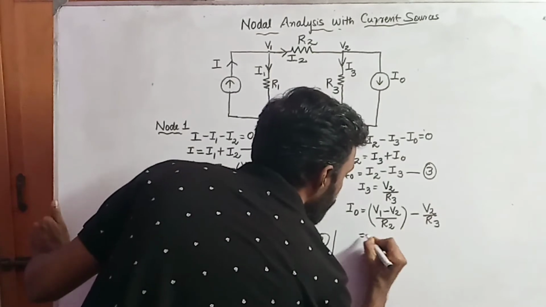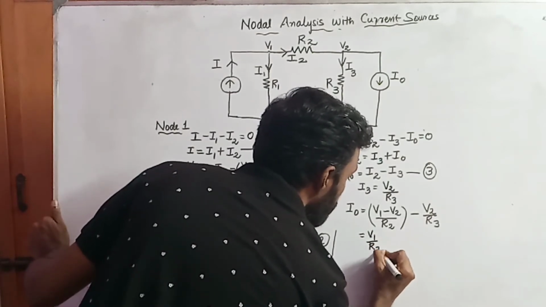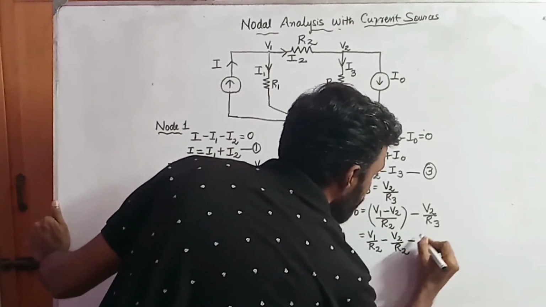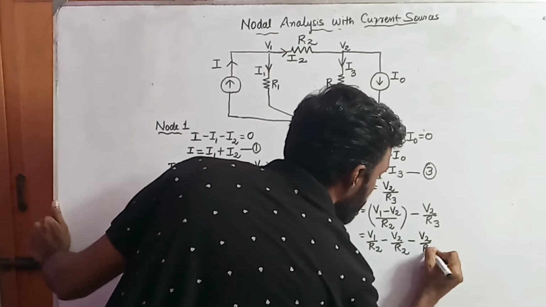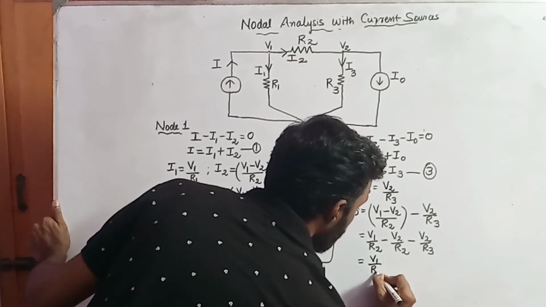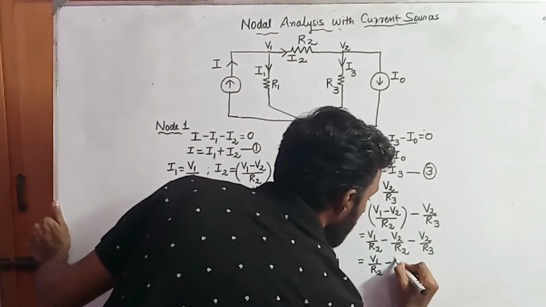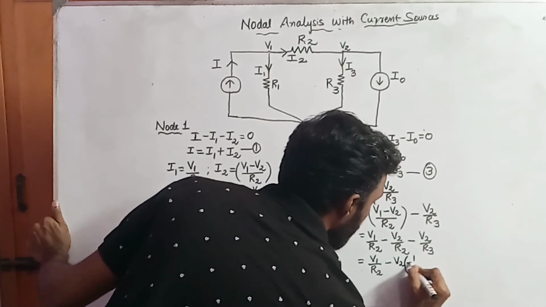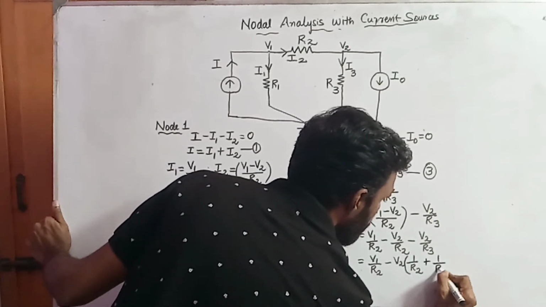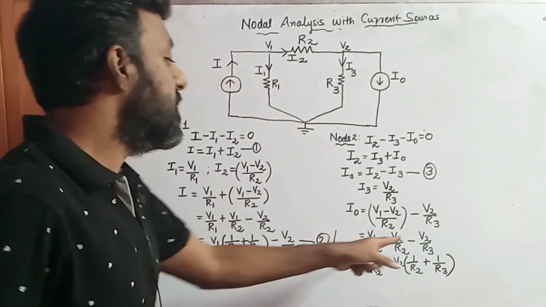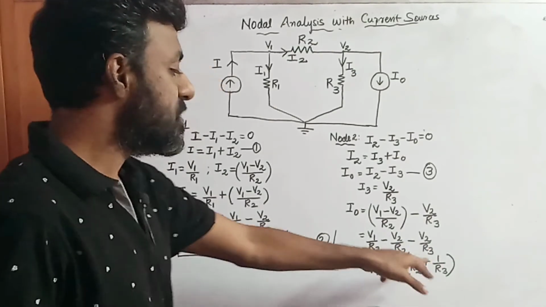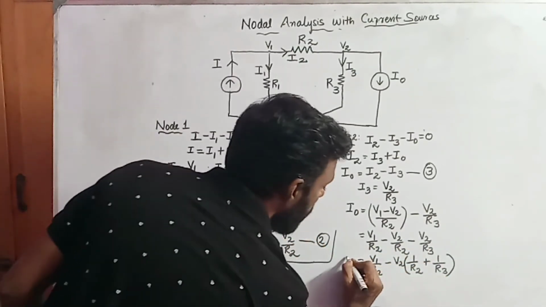So it will become V1 by R2 minus V2 by R2 minus V2 by R3. This will become V1 divided by R2 minus V2 into 1 divided by R2 plus 1 divided by R3. I am taking this minus V2 outside the bracket. So it will become minus V2 into 1 by R2 plus 1 by R3. So this is I naught.